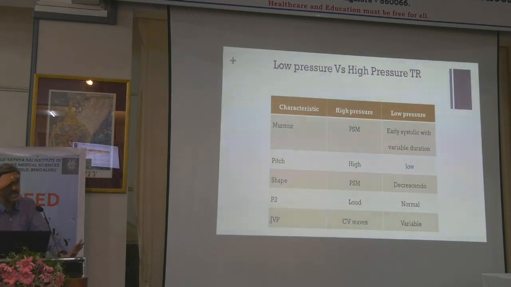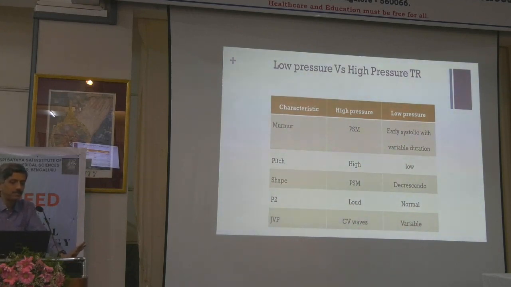Then the PR gives you a very good clue about whether the pressure is high or low. So how do you differentiate between high pressure and low pressure PR? One is a pansystolic murmur. This is an early systolic murmur with a variable duration. The pitch is high versus low.